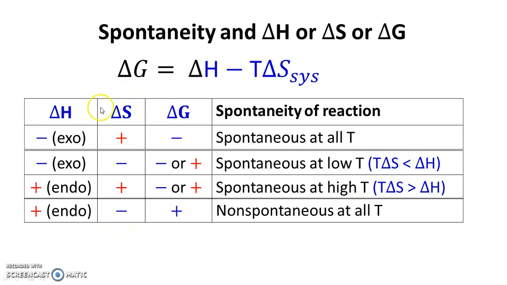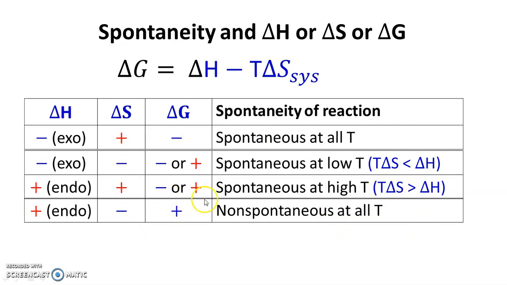You know that when delta S is positive, the system will be spontaneous, and when delta H is negative, system will be spontaneous. But here delta H is positive and delta S is negative, so both the thermodynamic terms are not favorable for spontaneity. Now if this condition is there, delta G value will always be positive and system will be non-spontaneous at all the temperatures, at low temperature as well as at high temperature.